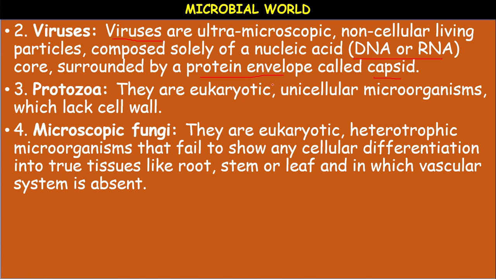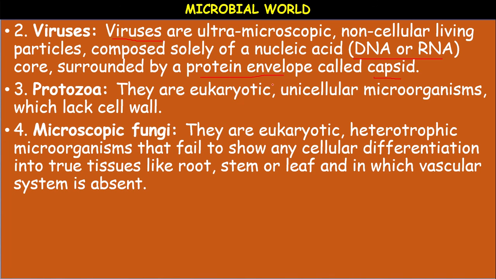They lack chlorophyll, they are achlorophyllous, and hence they are non-green, heterotrophic organisms. The chemical composition of the cell wall of fungi is also different from plants. Plants' cell wall is made up of cellulose, but here chitin is present. In plants the cell wall is cellulosic, while in fungi it is chitinous. Their body is also different. The hyphae of fungi can be unicellular or multicellular.